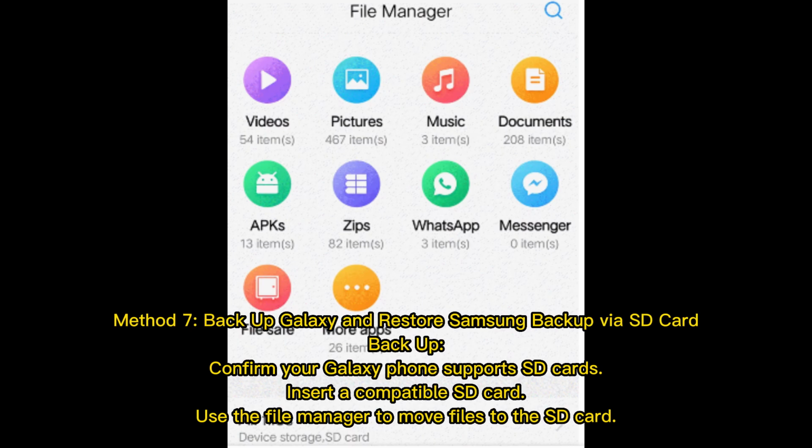Method 7. Backup Galaxy and restore Samsung backup via SD card. Backup. Confirm your Galaxy phone supports SD cards. Insert a compatible SD card. Use the File Manager to move files to the SD card.